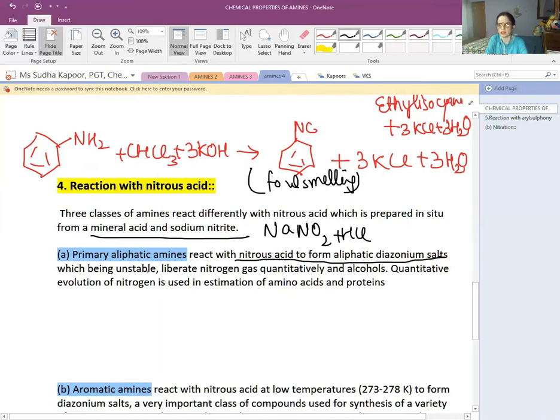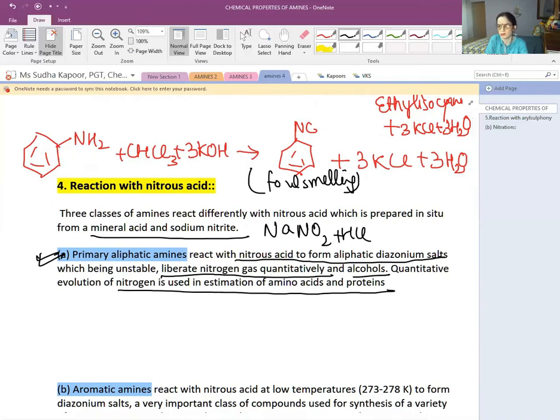But that is for aromatic; we are here talking about the aliphatic. So first the aliphatic diazonium salt is formed, which, being unstable, liberates nitrogen gas, and the other product formed is alcohol. Quantitative evolution of nitrogen is used in the estimation of amino acids and proteins. So the evolution of nitrogen can be used in understanding the amount of nitrogen present in amino acids and proteins.